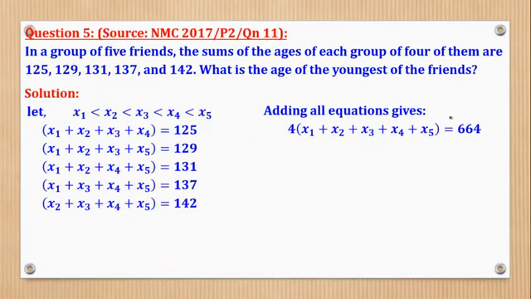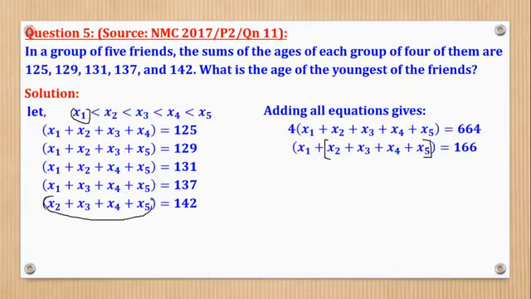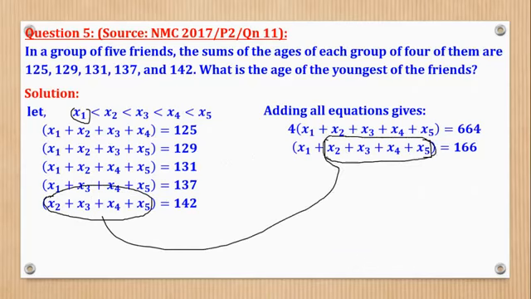Okay. Now, next step is to take this 4 to this side by dividing both sides by 4. I'll come up with that. So 664 divided by 4 gives you 166. Now, because they want the value of x1, I'll ask, this remaining part, what is its value? I'll compare it with this. Do you realize something? This and this, don't you think they are similar?